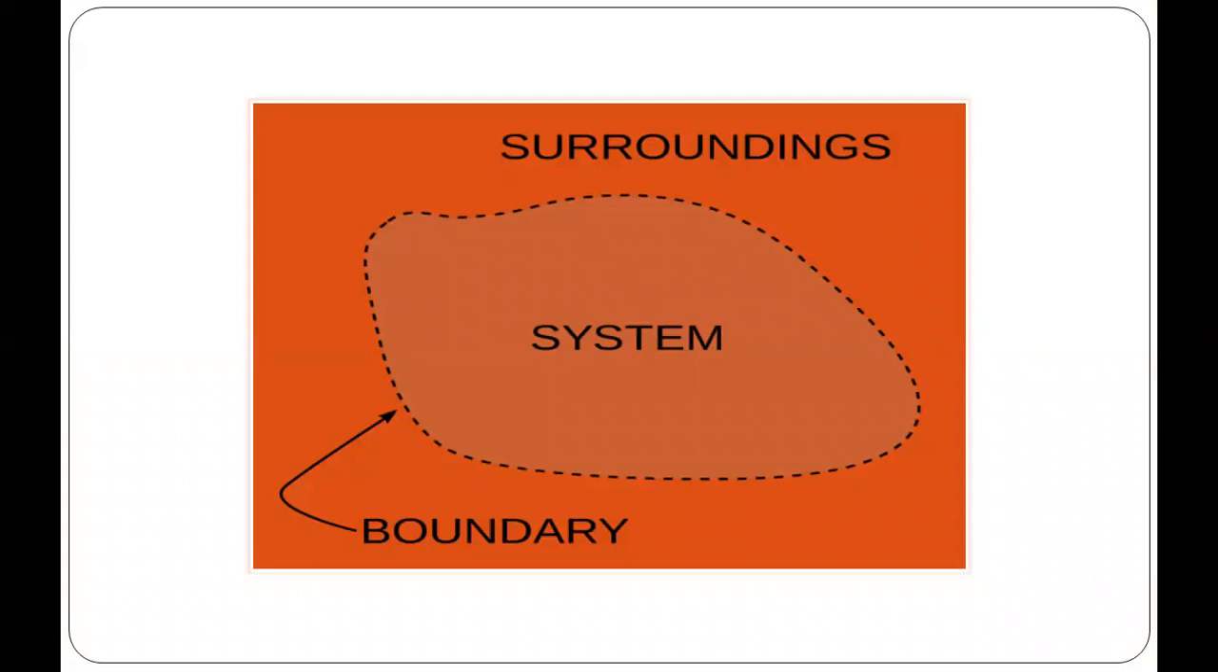For example, this is the system, this is the surrounding, and the dotted portion is known as the boundary because it does not allow the system to get out and mix with the surrounding. Okay, this just separates the system from the surrounding. So the main function of this boundary is to control the exchange of matter and heat, and it makes a separation between the surrounding and the system.